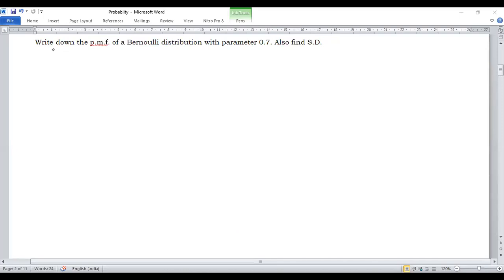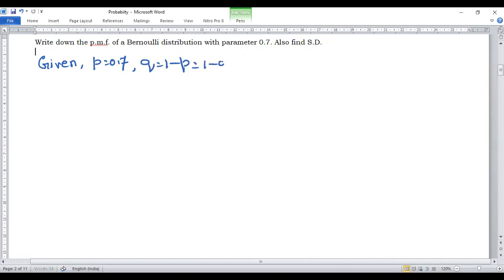Consider another problem. Write down the PMF of a Bernoulli distribution with parameter 0.7. Also find the standard deviation. Here they are asking about the probability mass function. Given p is equal to 0.7, because the parameter of the Bernoulli is p, and q is equal to 1 minus p, that is 1 minus 0.7, which is 0.3.